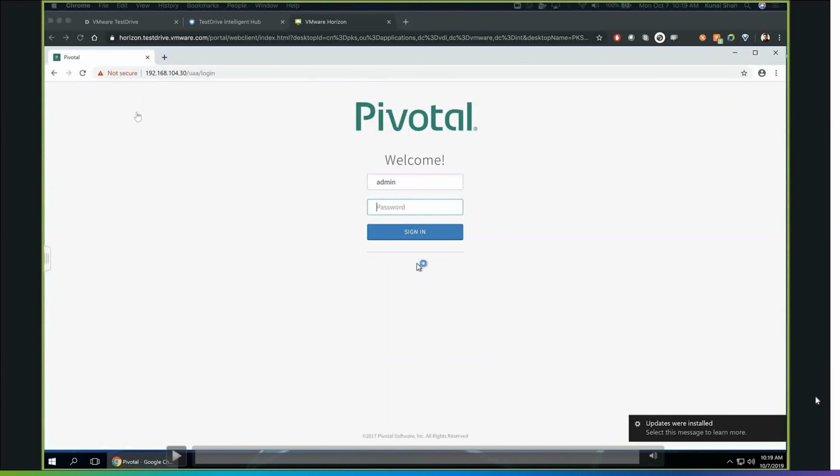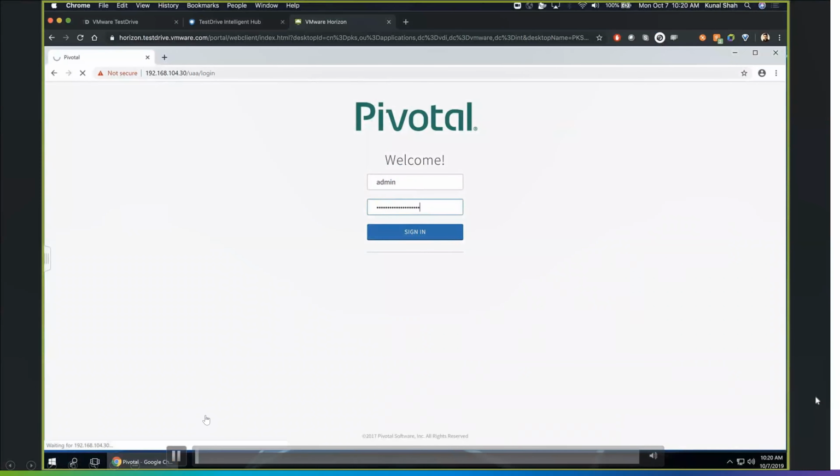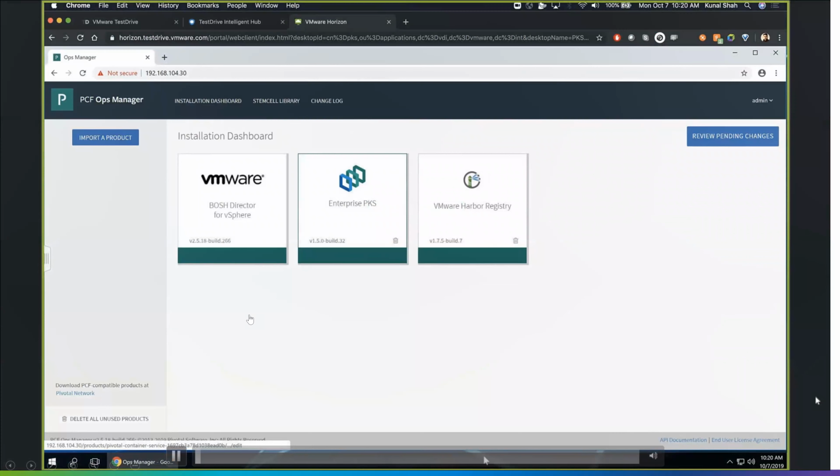Yeah, so this is the Ops Manager login. It says Pivotal, and then we'll have to give the username and password. This VM we have downloaded as an OVA and deployed on a vSphere environment. Here you see 3 components. The UI is a little different from what we see on vSphere. So please try to follow me along while the demo is going on.